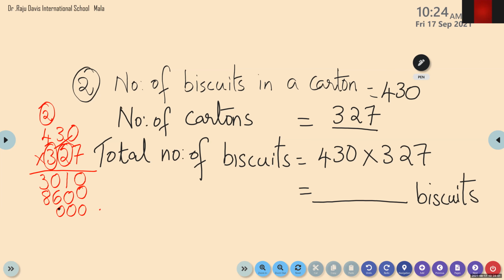3 threes are 9. 4 threes are? 12. So when we add: 0, 1, 6, and 8 plus 3 is 11, plus 9 is 20, 2 plus 2 is 4, then we have 1. So the answer is 1,40,610.